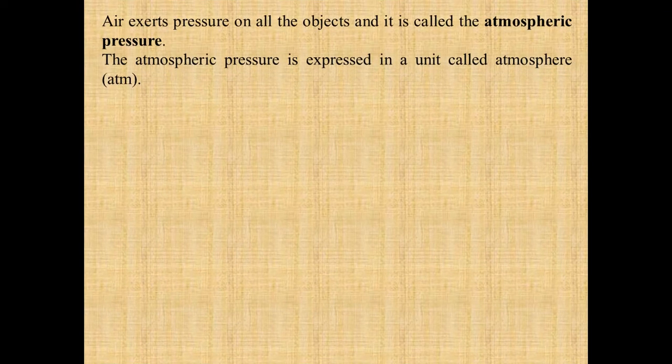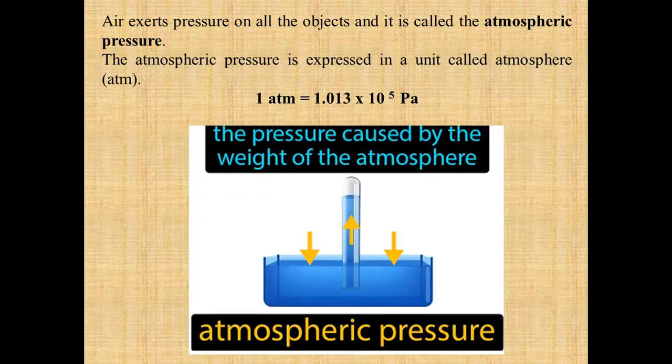Then the air also exerts some pressure on all objects, on our body also. That pressure we call atmospheric pressure. Atmospheric pressure is expressed in a unit called atmosphere, and 1 atmosphere is equal to 1.013 × 10^5 Pascal. A huge amount of force is acting on the human body, but that force is not experienced by our body and we never feel discomfort. What is the reason behind this? That again we will discuss in the upcoming slides.